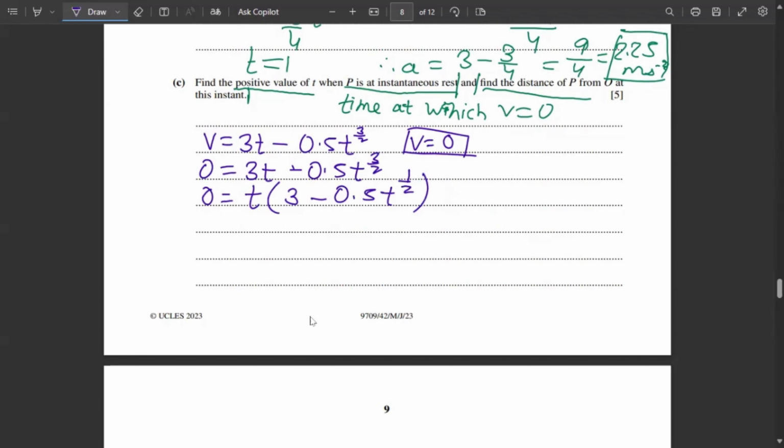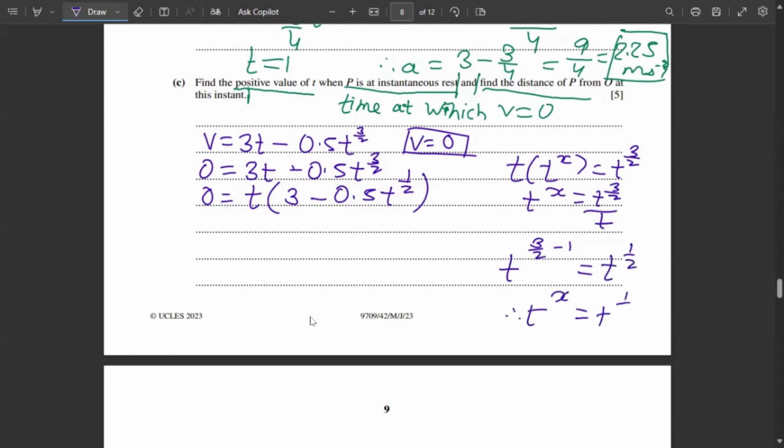Now how did I get t raised to 1 by 2? t multiplied by what value will give me t raised to 3 by 2? So I can do that by t^x being t raised to 3 by 2 upon t. And by that I'll get t raised to 3 by 2 minus 1, which is t raised to 1 by 2. Therefore, t^x is equal to t raised to 1 by 2 and x is 1 by 2. So hence I got t raised to 1 by 2. I hope this is grade 9 maths and I don't need to explain this any further, I guess.